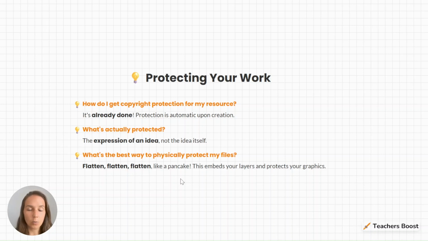So that's the easiest way to do it. When you're downloading, you'll click flatten and it will automatically flatten your file. And for other tools, you'll have to play around and see if there is an option to flatten it. If not, there are many online options available, third-party tools that will flatten your document.